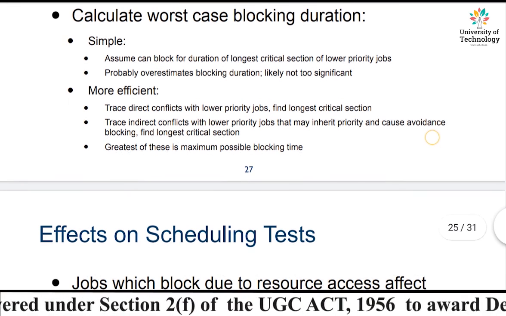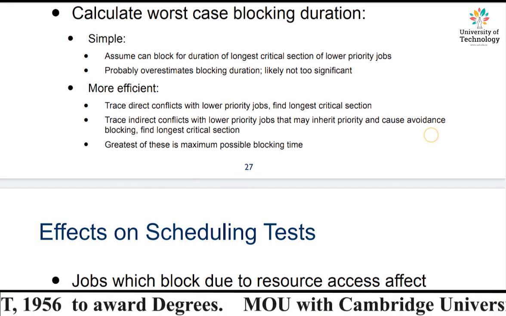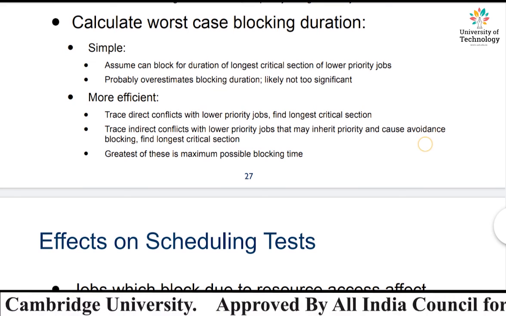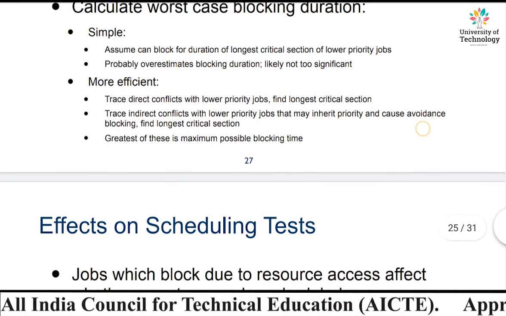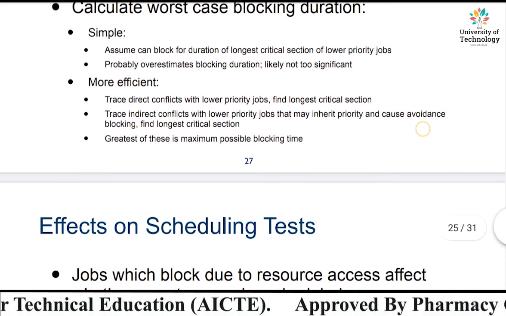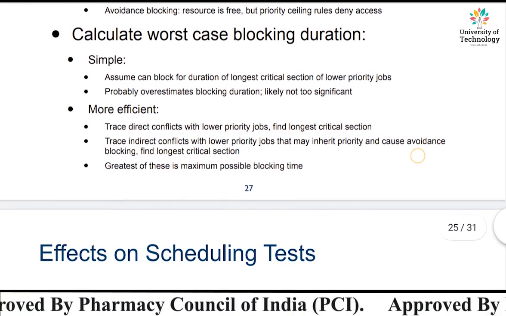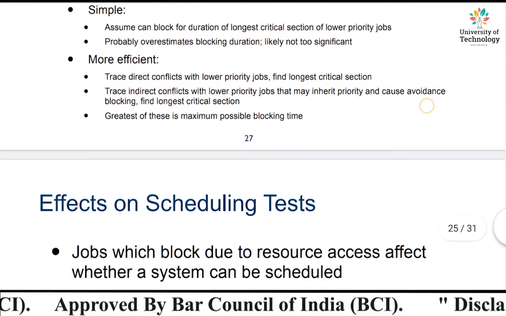I'll give you an example. Suppose there are jobs J1 and J2, both of low priority. Now both are lower priority. Which has to be given the preference? We have to find out the critical section of jobs J1 and J2, and whichever job has the longest critical section is going to be opted, right? So this is how you can find it out.